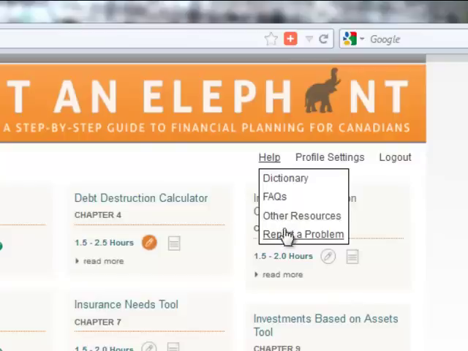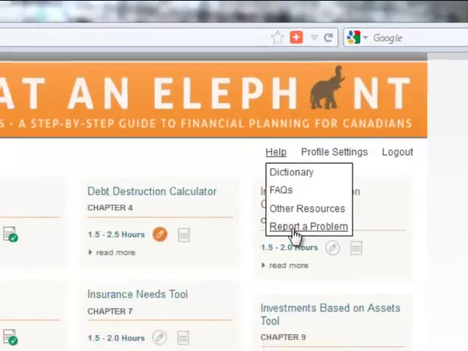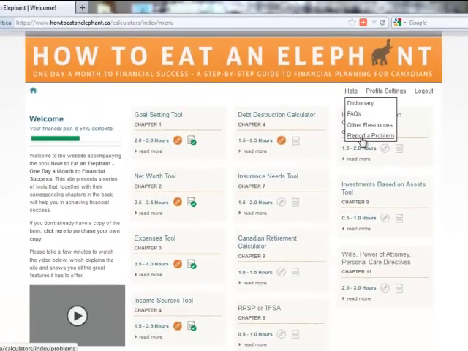that you may be interested in. If you ever encounter a problem with the website, we'd really appreciate it if you would just click the Report a Problem button and give us as much detail as to the type of problem you've encountered. And if you have any suggestions on how you think the site may be improved, we're very eager to get your feedback and see if we can improve this website for everyone.